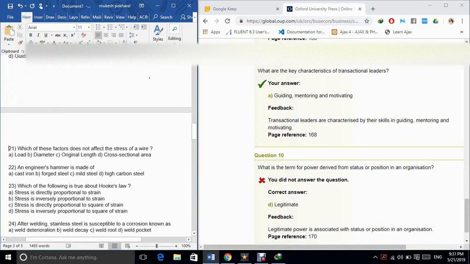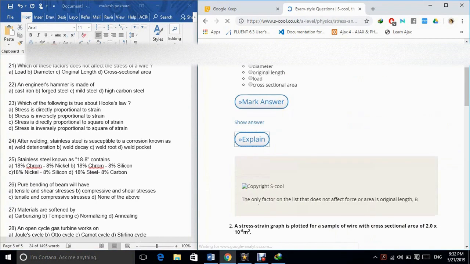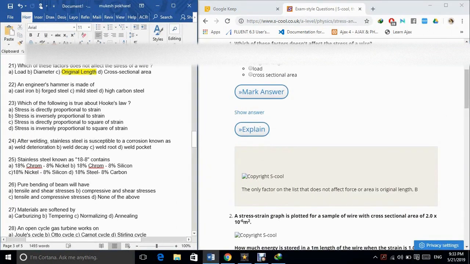21. Which of these factors does not affect the stress of a wire? A. Load. B. Diameter. C. Original length. D. Cross-sectional area. The correct answer is option C.